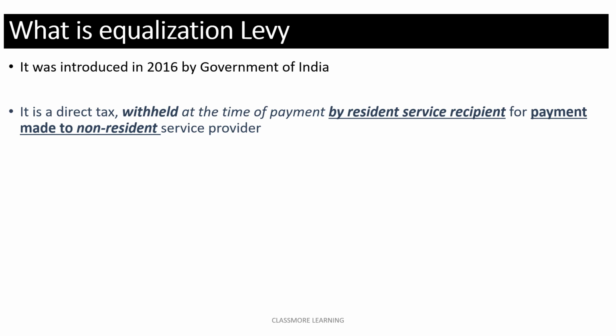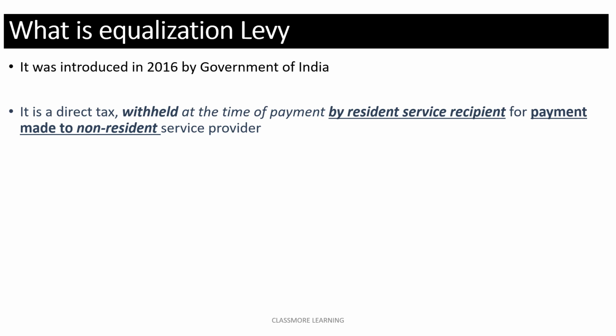And if we understand the concept of equalization levy, it is a tax, or it is a direct tax basically, which needs to be withheld, or you can say deducted at the time of payment by a service recipient. So one of the party to this tax is a service recipient, and that service recipient should be resident of India. And the second party to it is the service provider, who should be a non-resident of India.